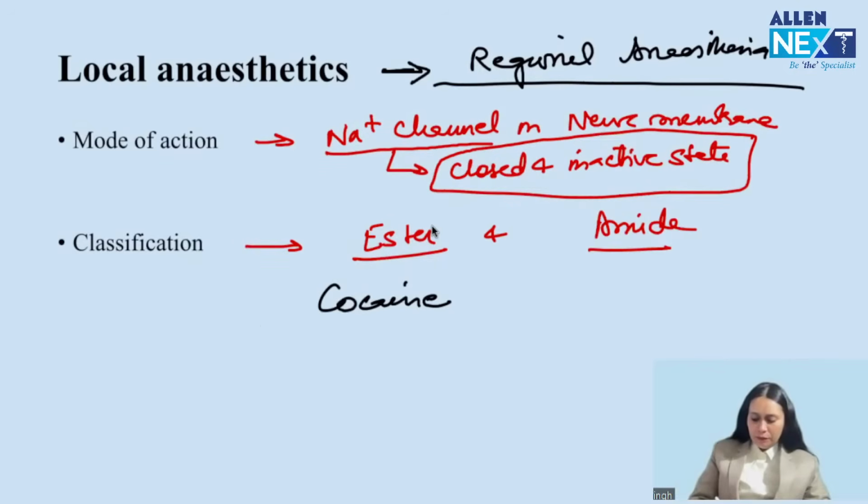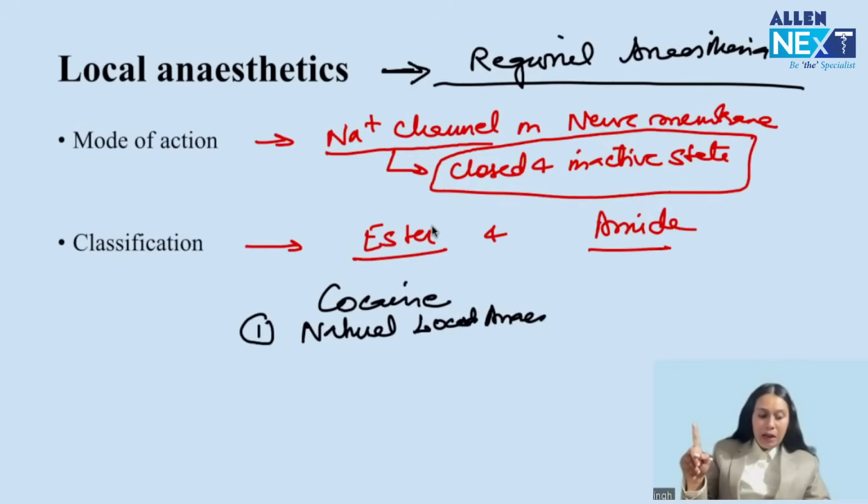First, it is a natural LA. All others are artificial LA. Cocaine is the natural local anesthetic. Then remember, cocaine is a vasoconstrictor.